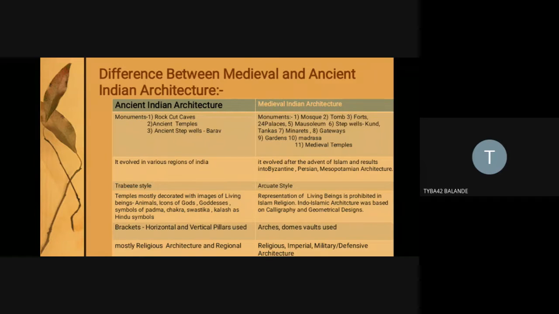the monuments which come under the period of the medieval era, you can see n number of monuments which started being built and erected on the Indian soil. So first, as we see, is the medieval era. The first thing that comes to mind is the Islamic period.